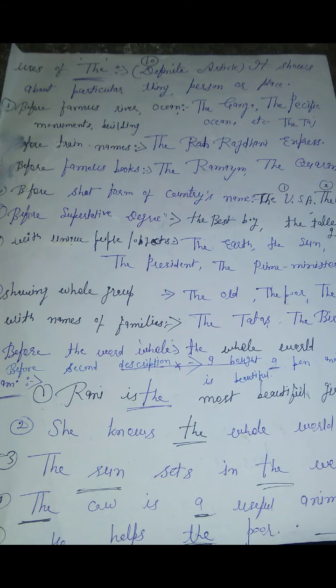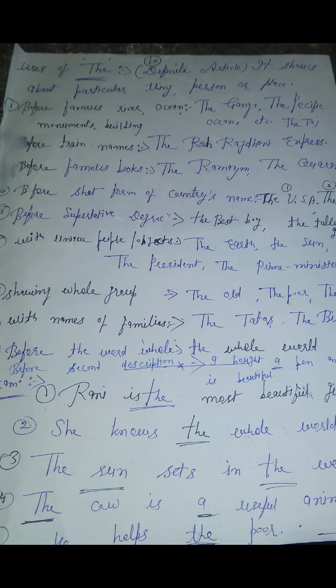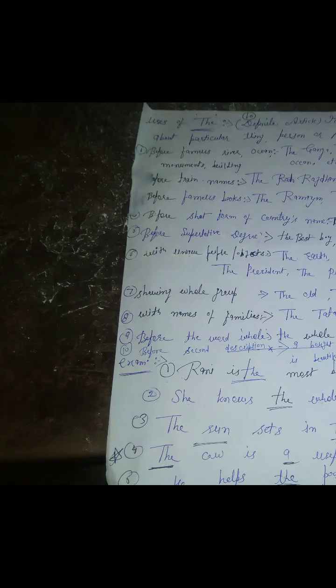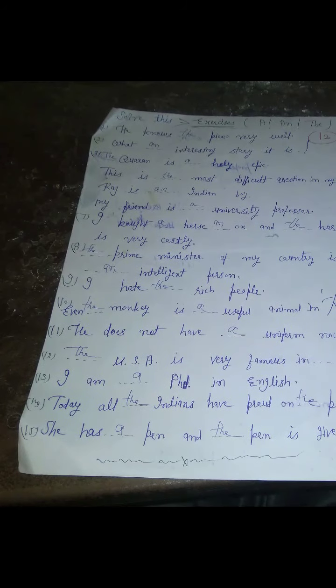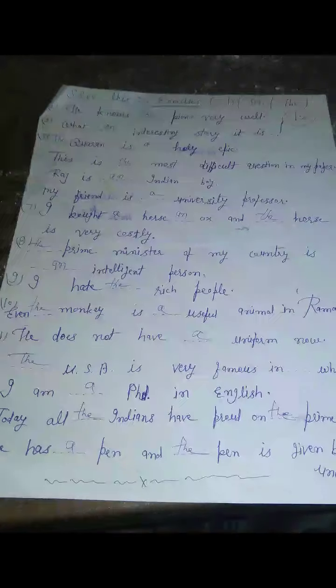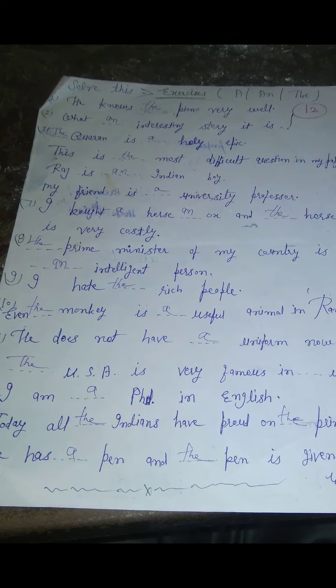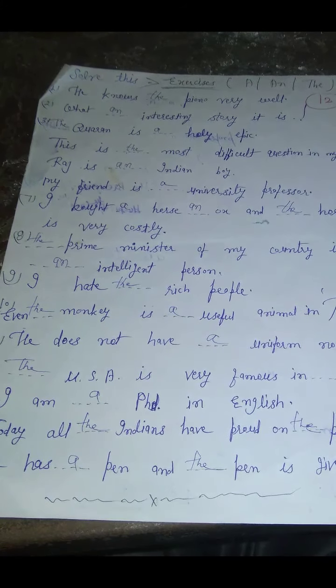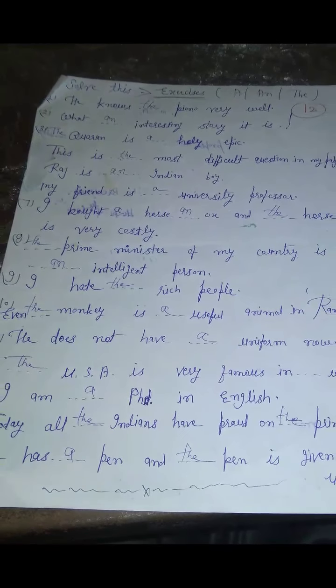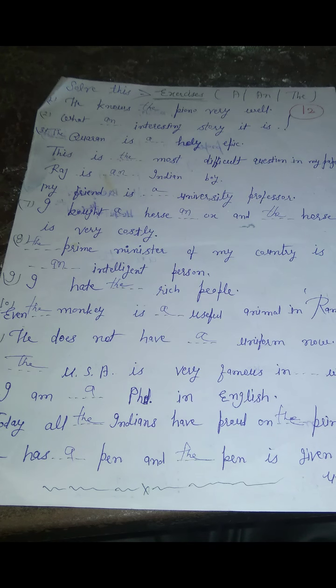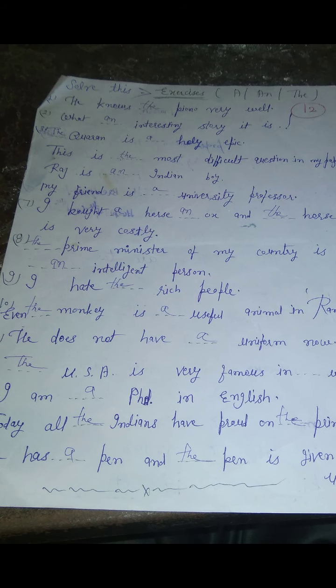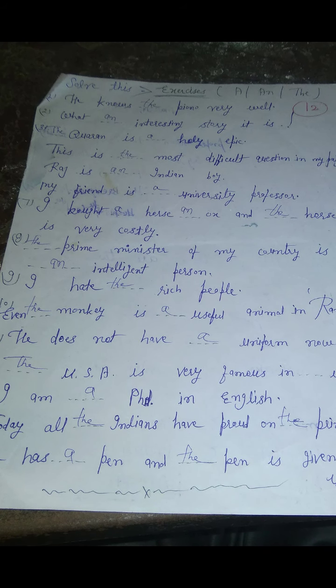I am giving here some examples. You can see and study them, like Rani is the most beautiful girl. Here I am giving some examples for a and the. You will study them. Firstly, you will remember about definite articles. When we are talking about a particular person or thing, then we always add the. Before adding a and an, we will identify the proper Hindi sound. Then we will add a or an.